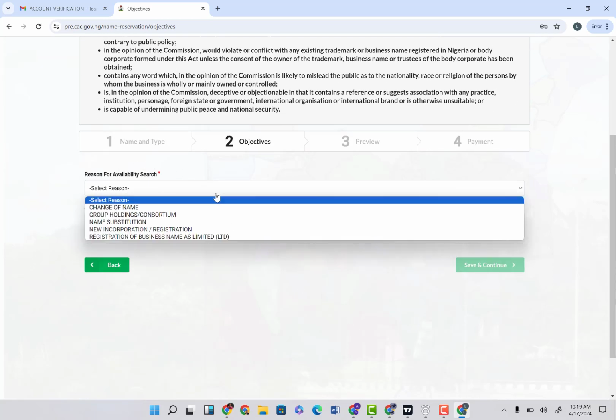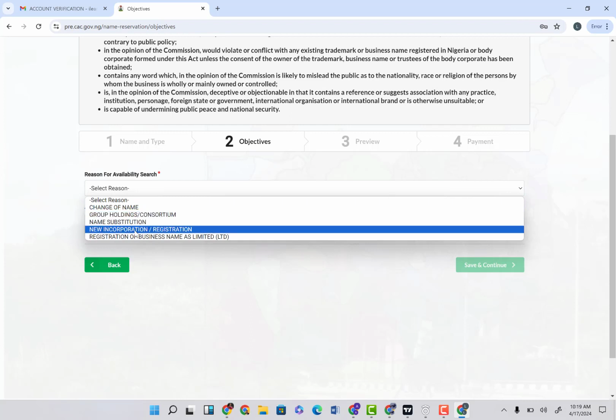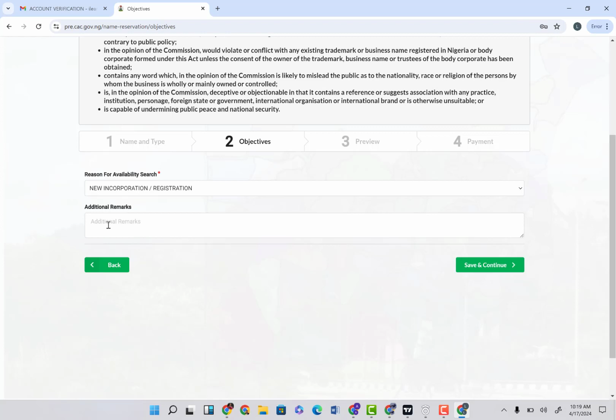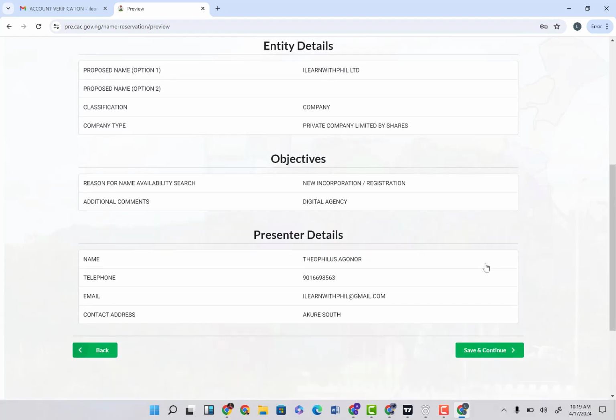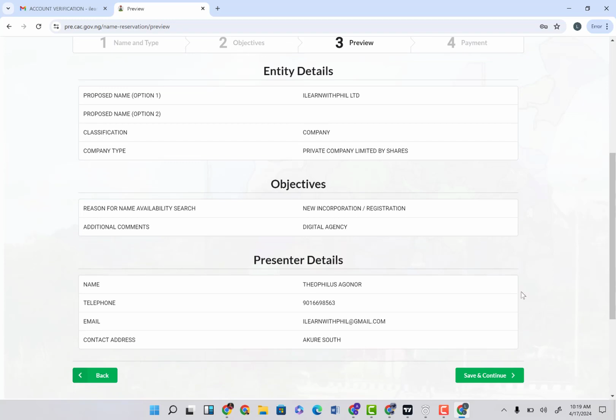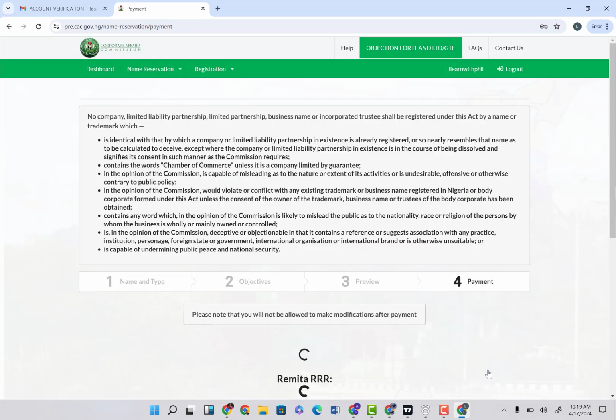They're asking you for reason for availability. You want to come here and click on new incorporation registration. They're going to ask you the description of the business. So I'm just going to come here and click on digital agency. Very simple. You don't have to make it too complicated and all that. Agency, and just click on save and continue. So here is just going to bring out the detail and description of everything, your name, your everything of the company you're registering and everything. So you're going to click on save and continue.